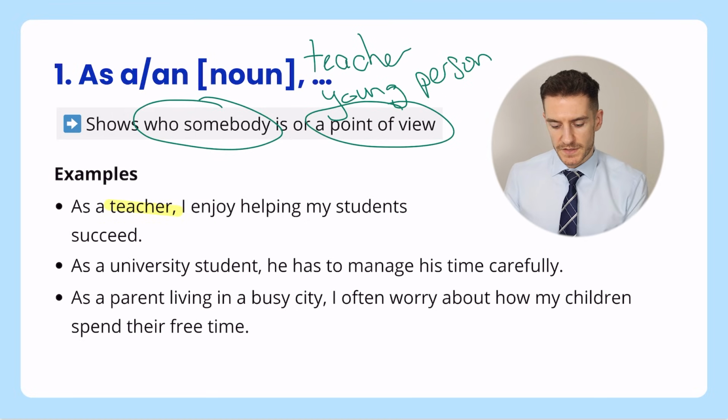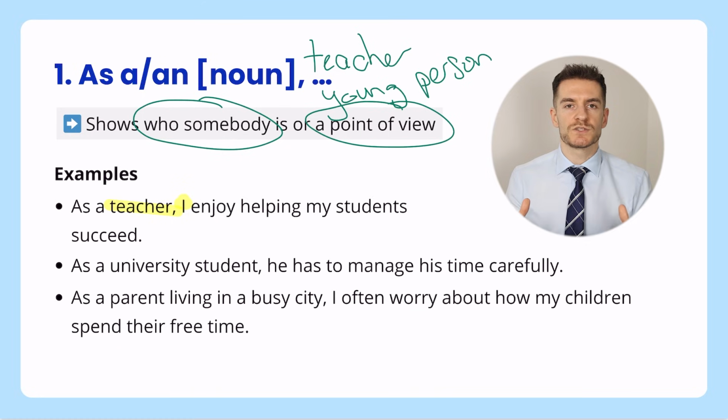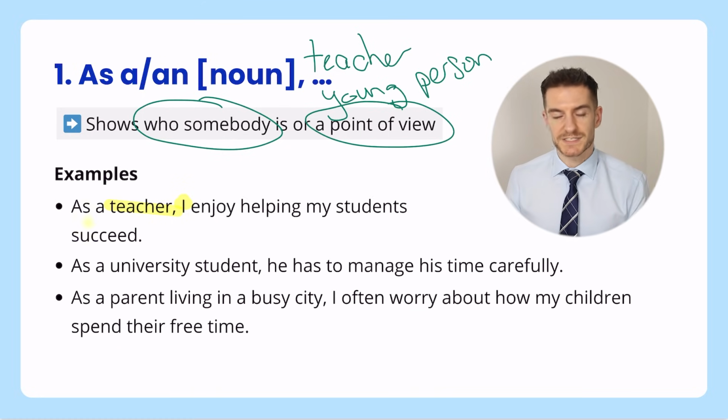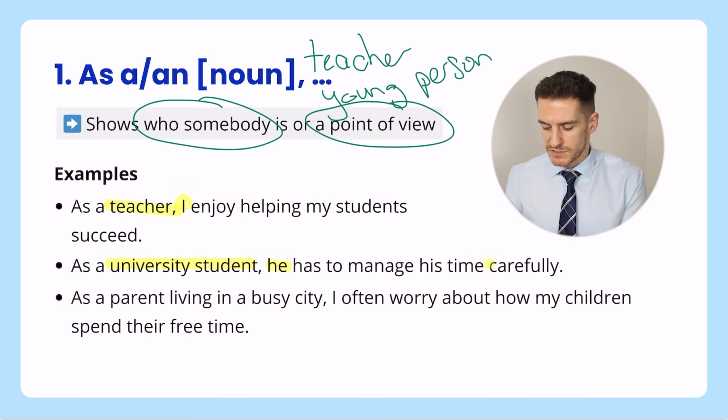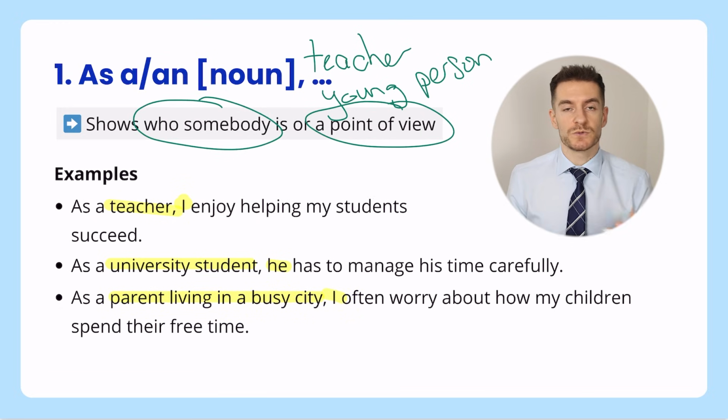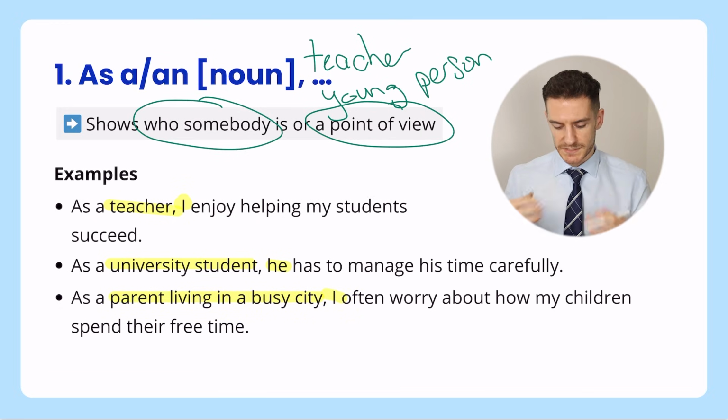As a teacher, I. So we're using this one to talk about ourselves. I enjoy helping my students succeed. As a university student, he. So we're using this one to talk about him or someone else. He has to manage his time carefully. As a parent living in a busy city, I. So again, we're using it to talk about ourselves.